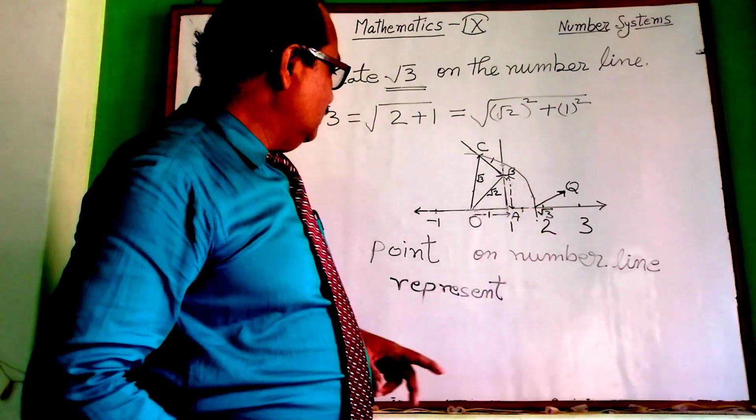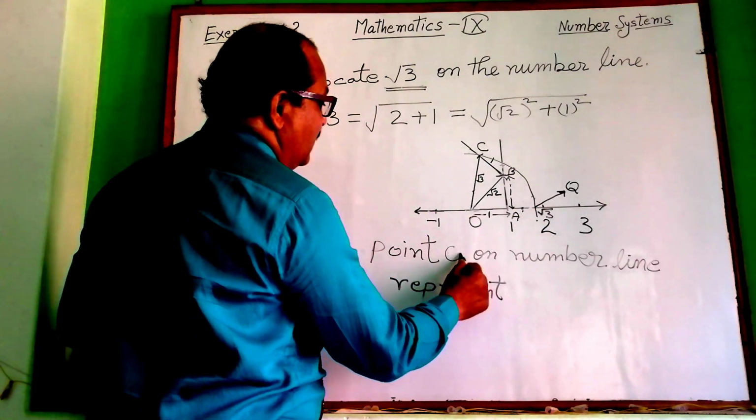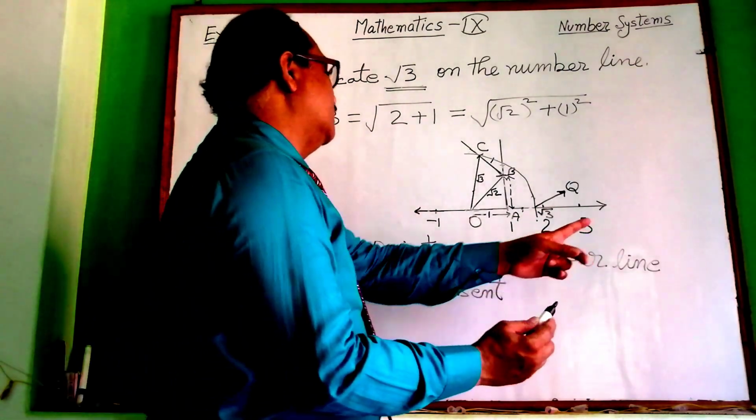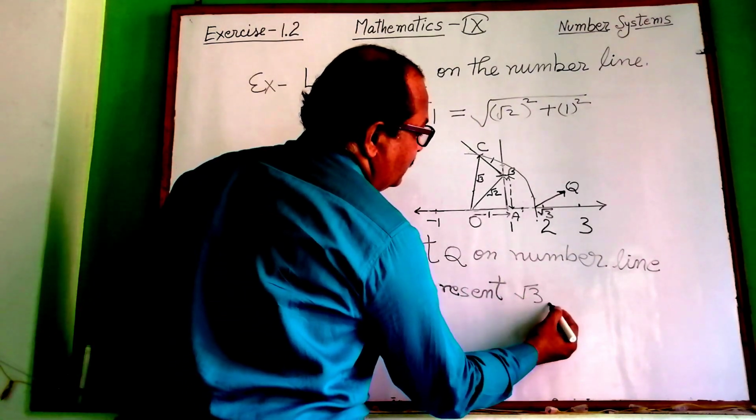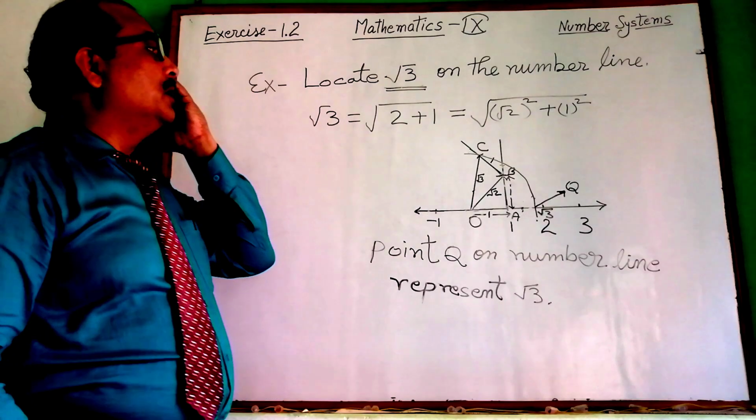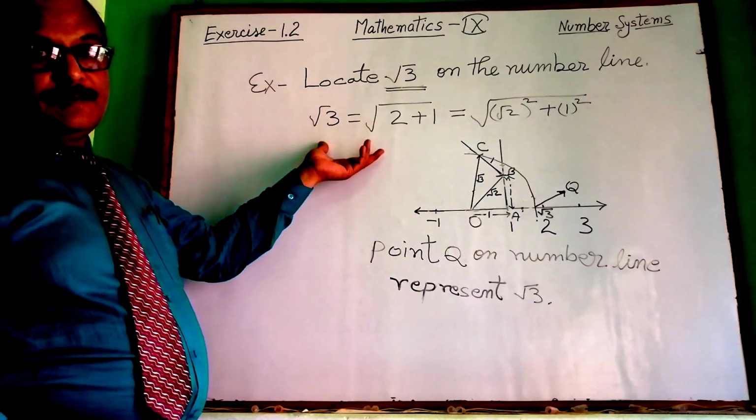So here is point Q. You may explain like this: point Q on the number line represents root 3. So this is the representation of root 3.